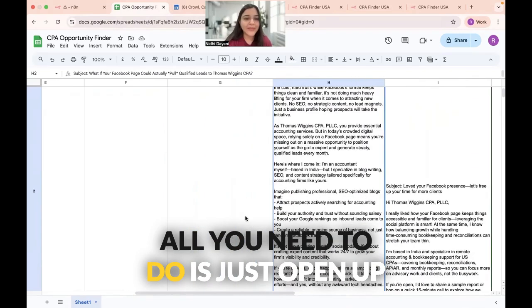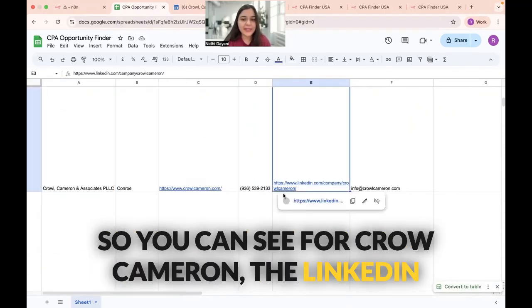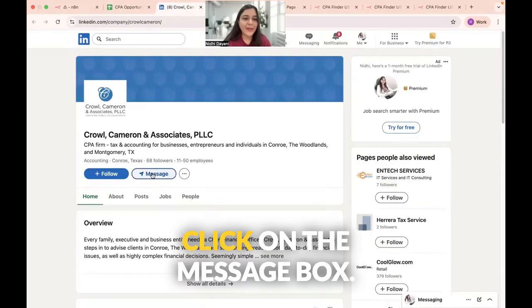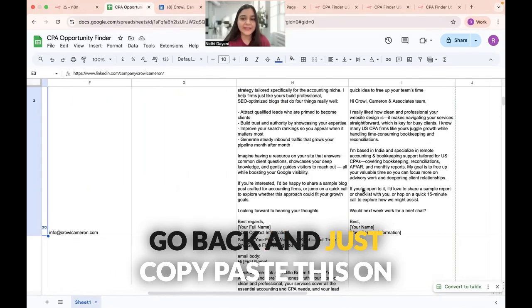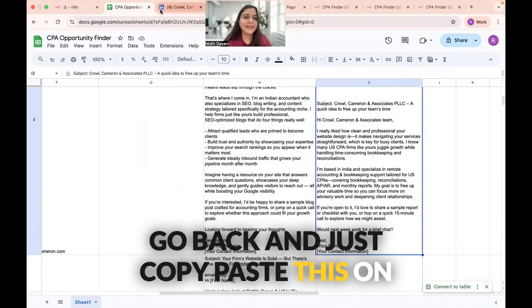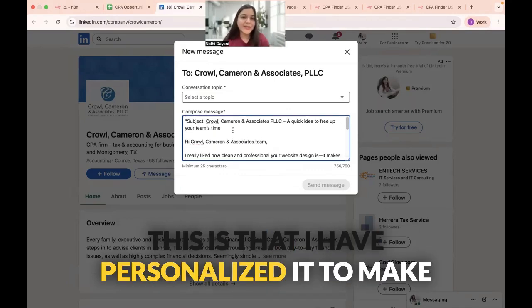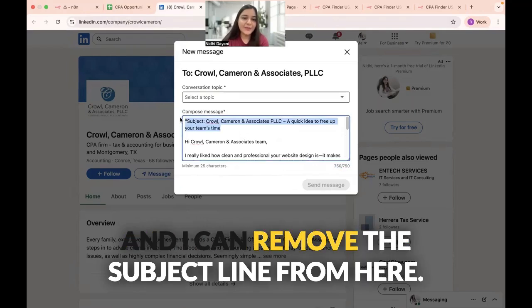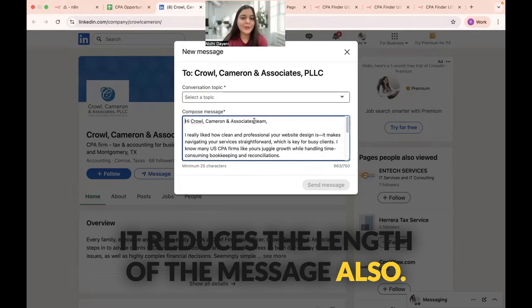All you need to do is just open up the LinkedIn page. So you can see for Crowell Cameron, the LinkedIn ID is already given. I just need to open this up, click on the message box, go back and just copy paste this into the message DM. Now, the beauty about this is that I have personalized it to make sure that only 750 words are there. And I can remove the subject line from here. It reduces the length of the message also.